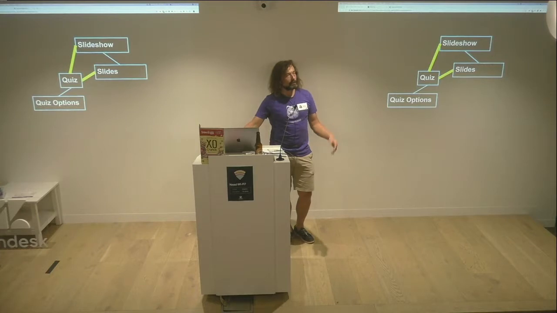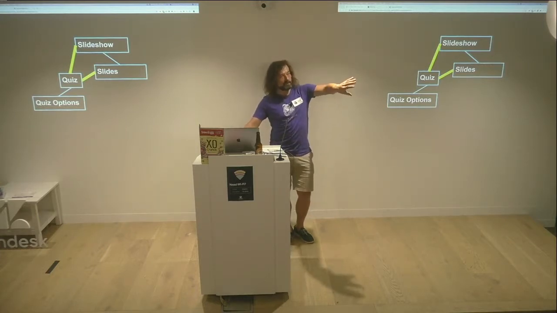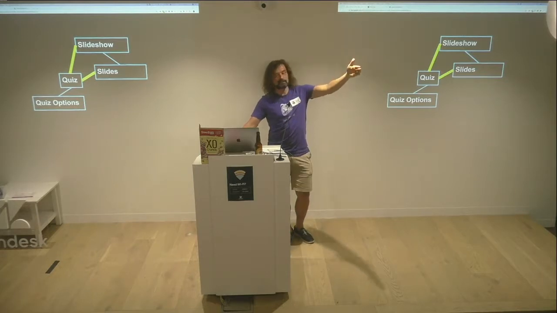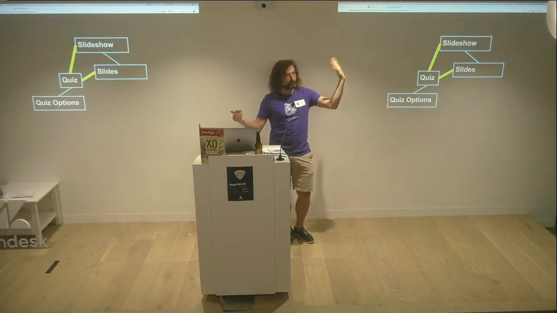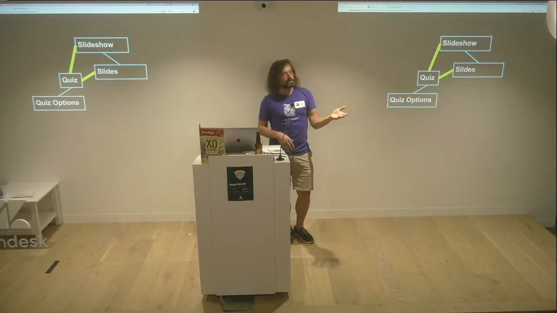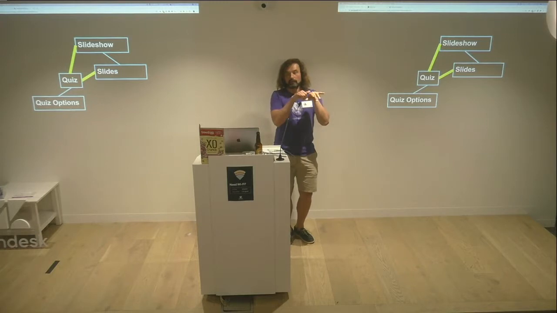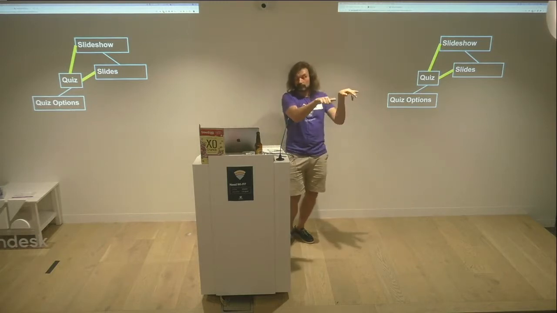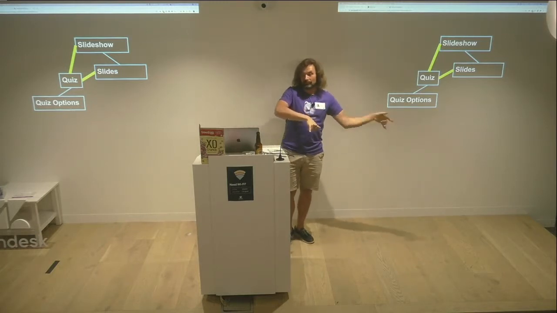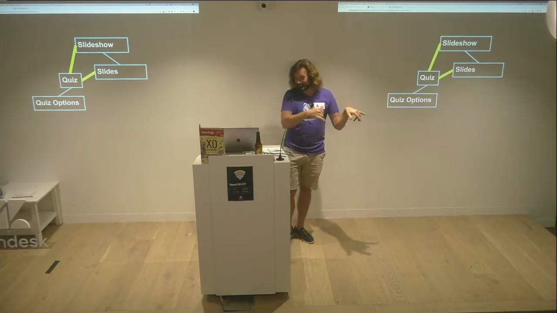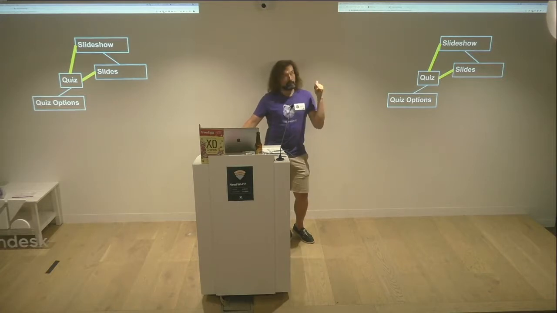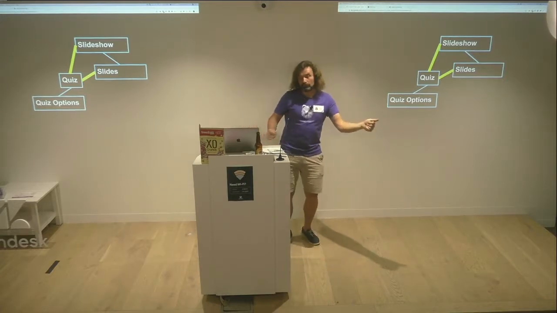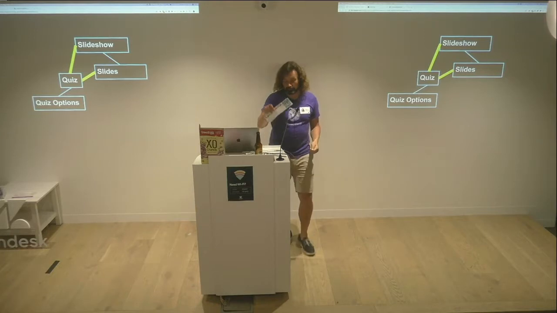So let's just bring that in. So we have a slideshow, which is made up of many slides, and a quiz is made up of many quiz options. So clearly, the slideshow I'm showing you here is made up of 56 slides in a particular order, so a one-to-many relationship. And a quiz is made up of many quiz options. So in my choose your own adventure, you'd have 2 options at the bottom of this slide. Do you want Michael to get off stage, or do you want Michael to do another slide, right? And for the kids, it would be like, do you want to vote for Matilda, or do you want to vote for Felix to get the Rails Camp ticket?